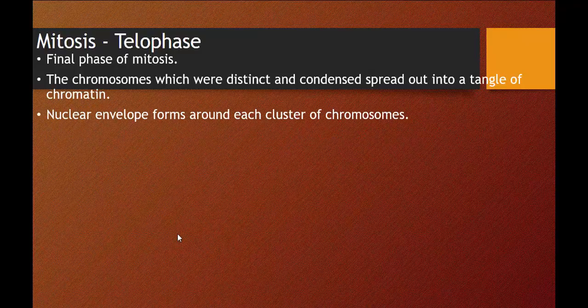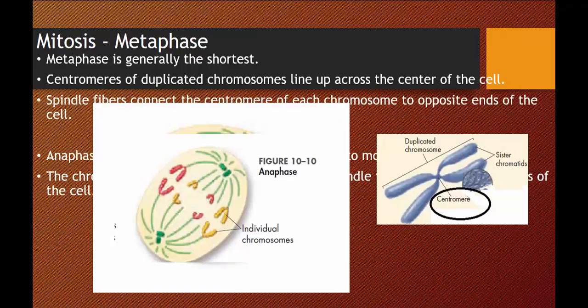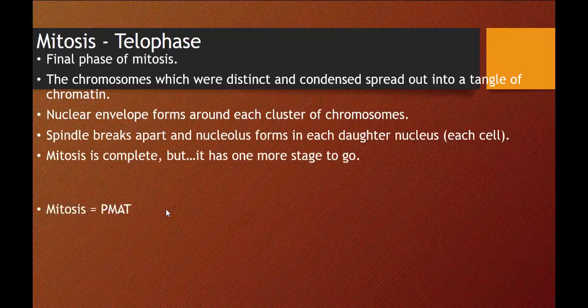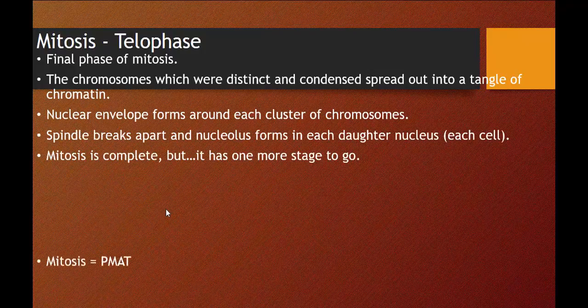So when we look back here at this picture, we're going to have two cells that begin to separate. This is going to become the nucleolus, and we're going to have an envelope form around this one once it gets so close together. So mitosis is complete, but it has one more stage to go.